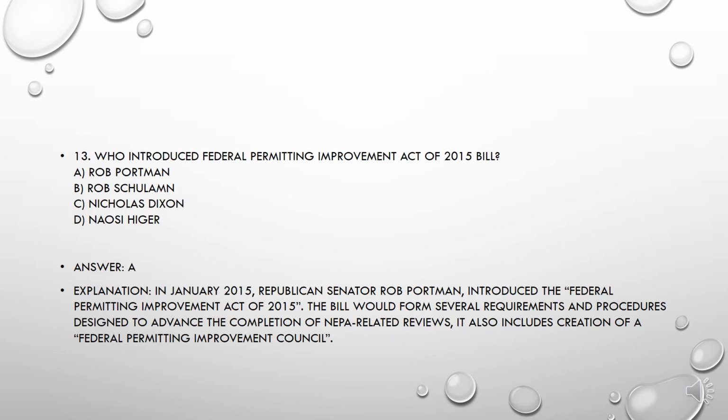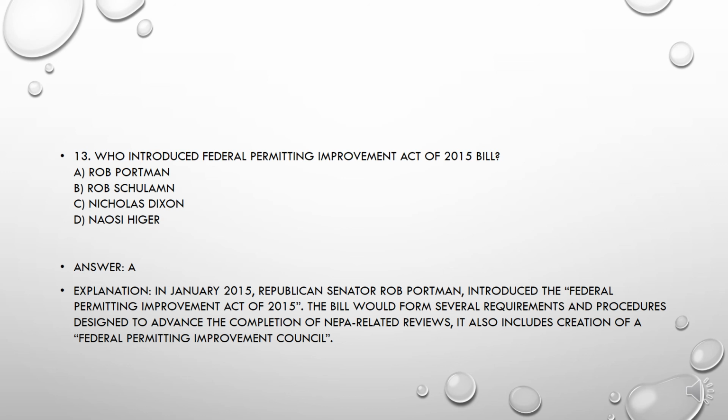The next question: Who introduced the Federal Permitting Improvement Act of 2015 bill? Options are A. Rob Portman, B. Rob Sculliman, C. Nicholas Dixon, or D. Newsy Higer. The correct answer to this question is option A, that is, Rob Portman introduced the Federal Permitting Improvement Act of 2015 bill.